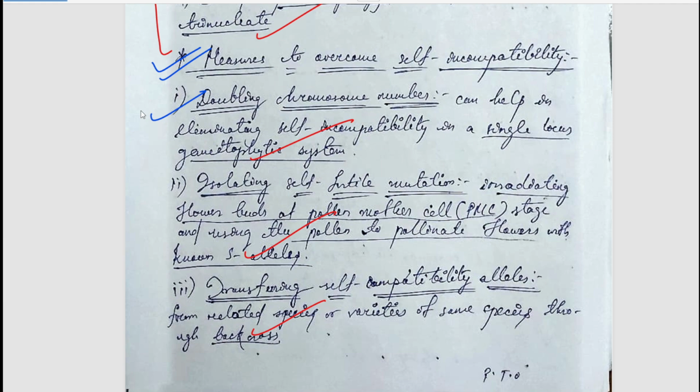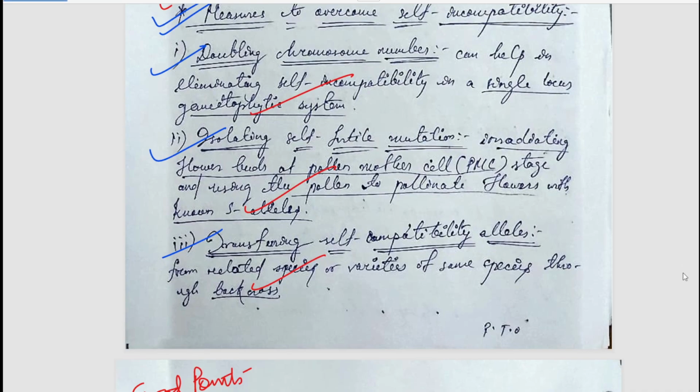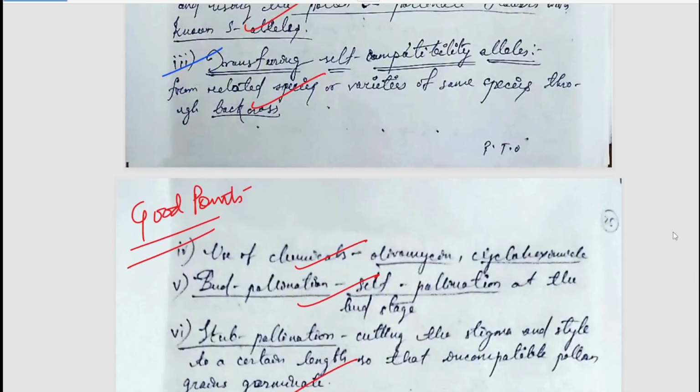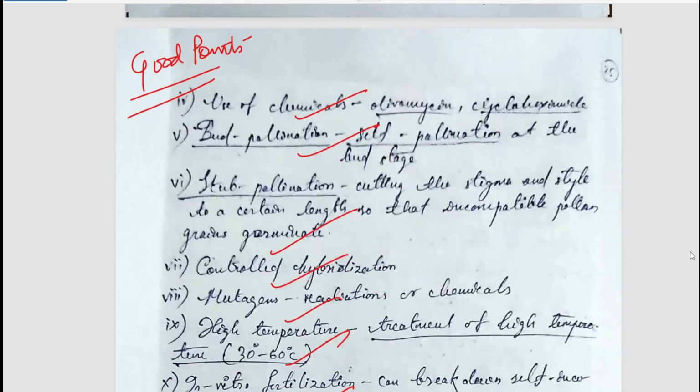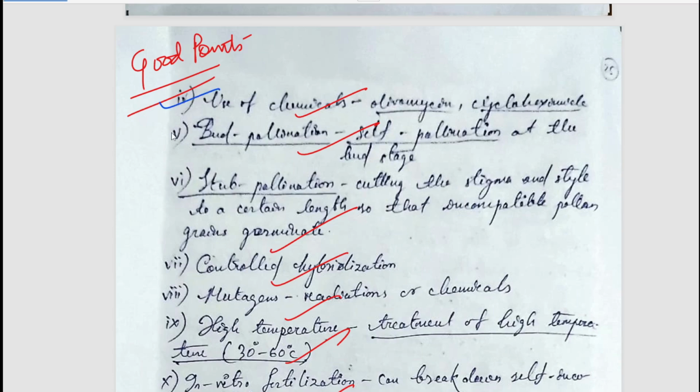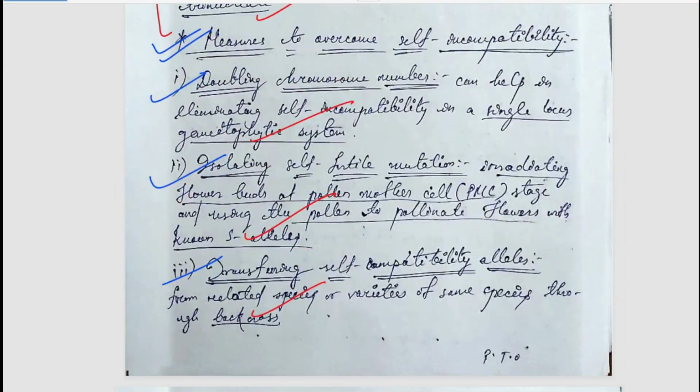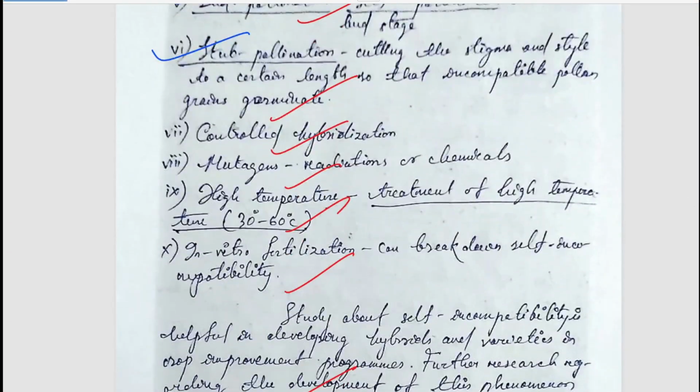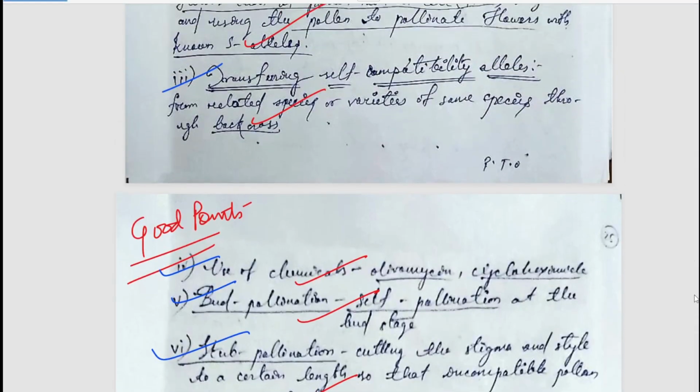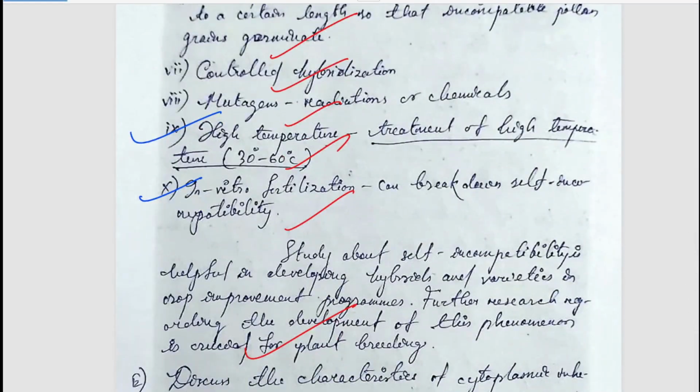So it can be helpful in doubling chromosome number, isolating fertile mutation, transferring self-compatibility alleles. Use of chemicals, bud pollination, stop pollination, controlled hybridization. So written points. You can simply pause and read it if you want to. High temperature, that is temperature treatment can be done. In vitro fertilization can be done. So these are the ways to overcome self-incompatibility. Now let's move to the next question.